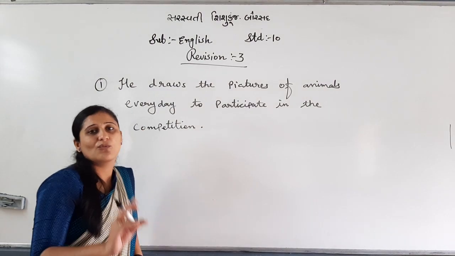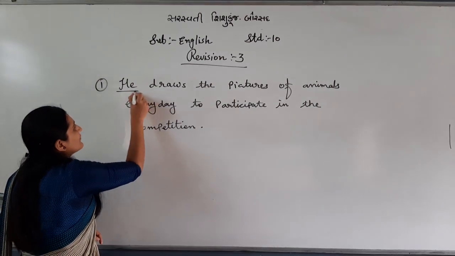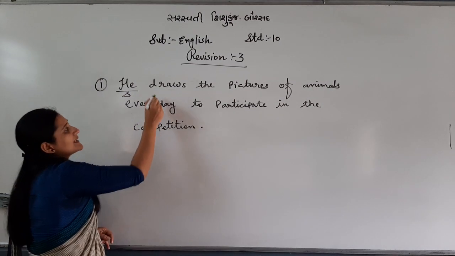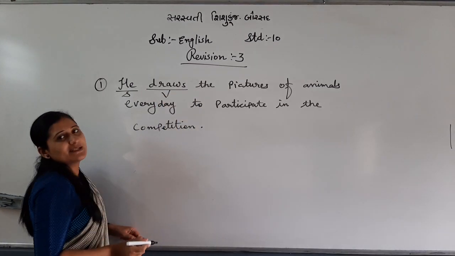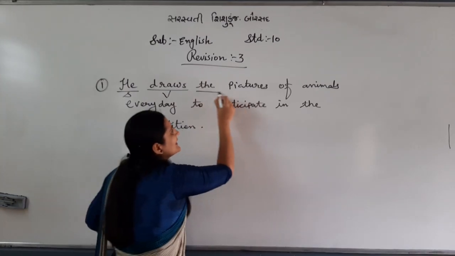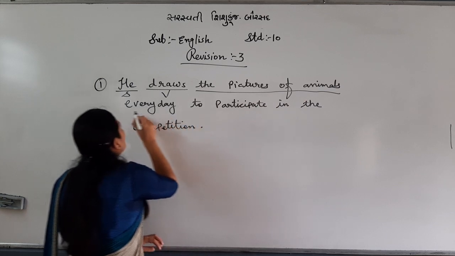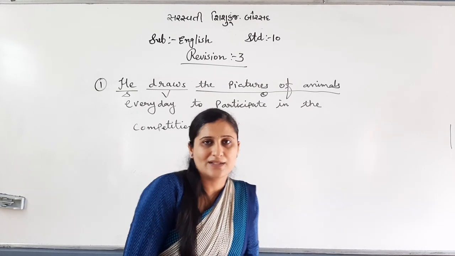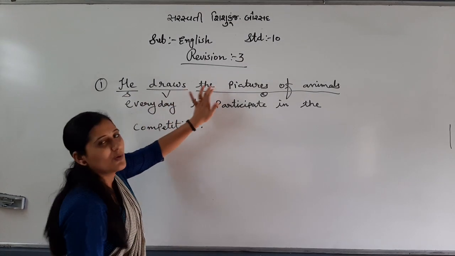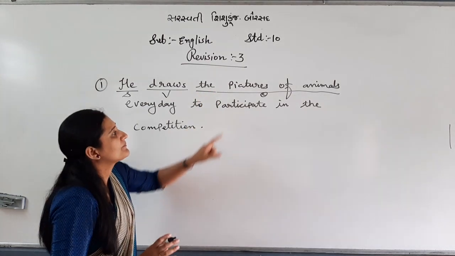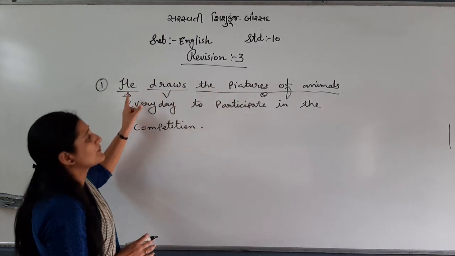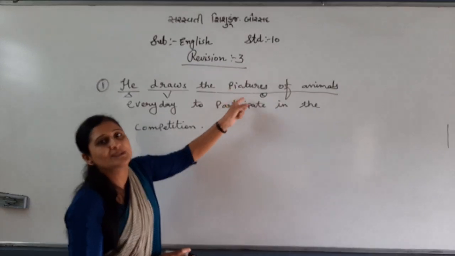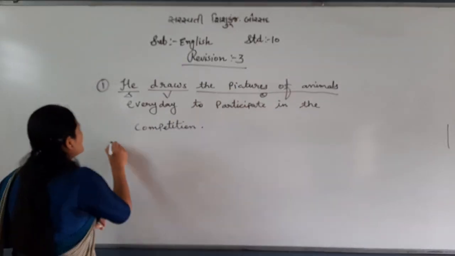So see, my dear students, he draws the pictures of animals every day to participate in the competition. What is the common rule? Check it out. Where is the subject? He is the subject. Exactly after the subject we will have the verb, and mostly after the verb you will have the object. Subject, verb, object, 99% will be in sequence. So what is our rule? Object will go in the place of subject and subject will go in the place of object. So see, what should be your answer?